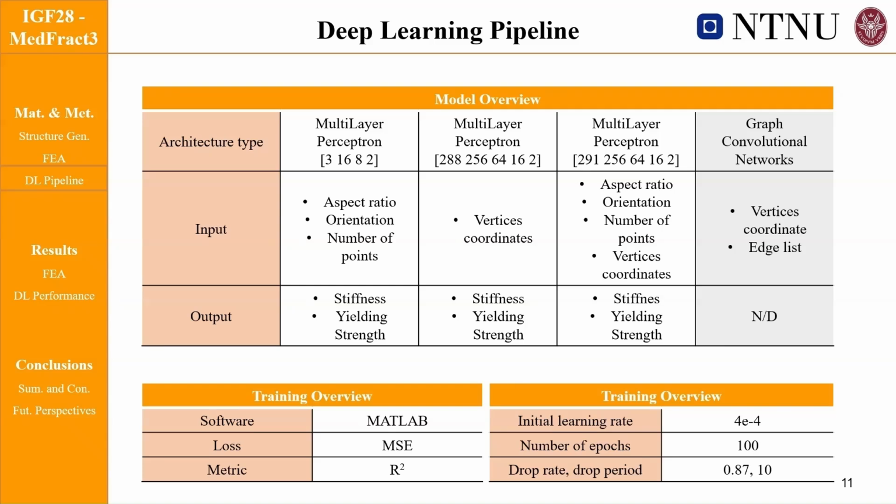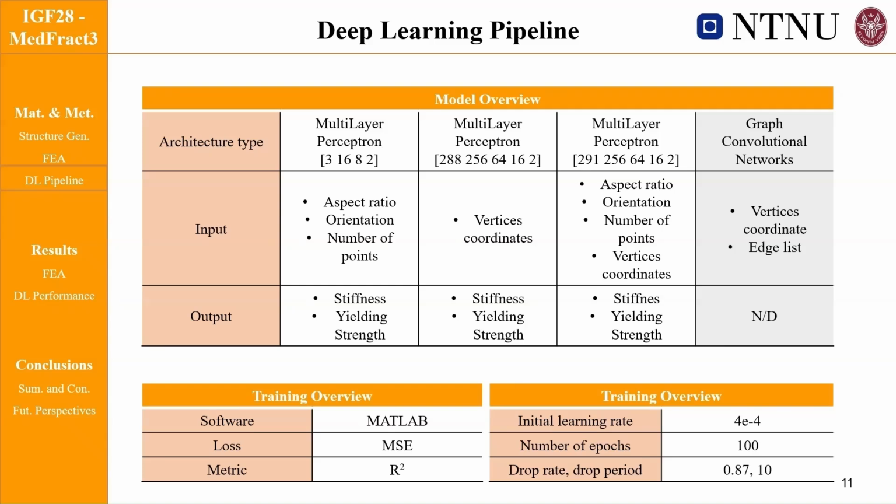The first model used only the 3 generation parameters as an input, while the second used only the explicit node coordinates of the sorted nodes. The third model instead combined both inputs, so both the generation parameters and the explicit node coordinates.